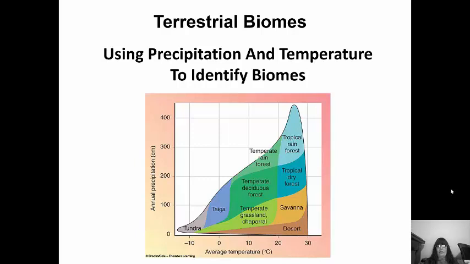The tundra would be the coldest with the lowest precipitation. The tropical rainforest would be the warmest with the highest precipitation. And then on the other end, you have desert being the warmest with the lowest precipitation, and everything in between. You should be familiar with this from your activity.